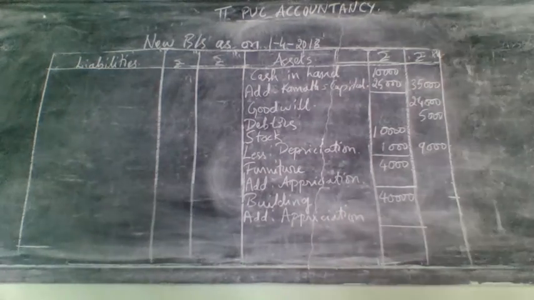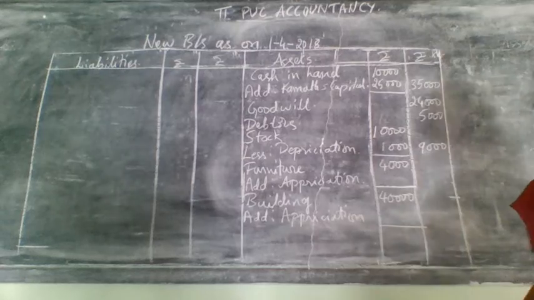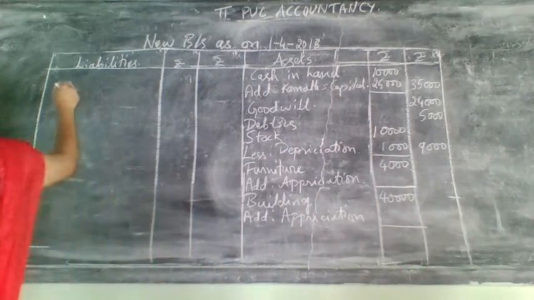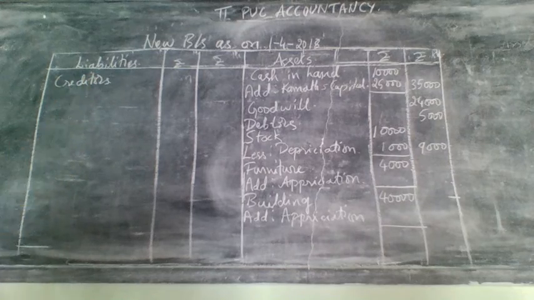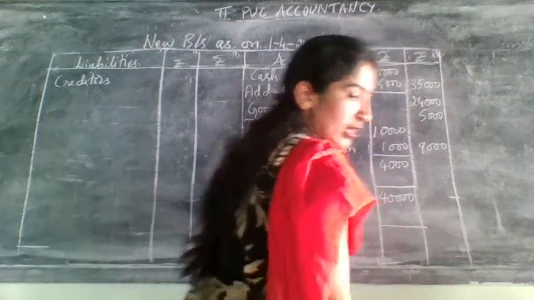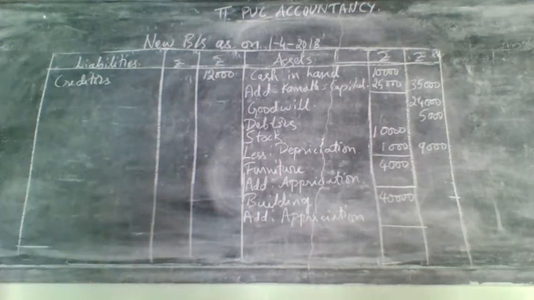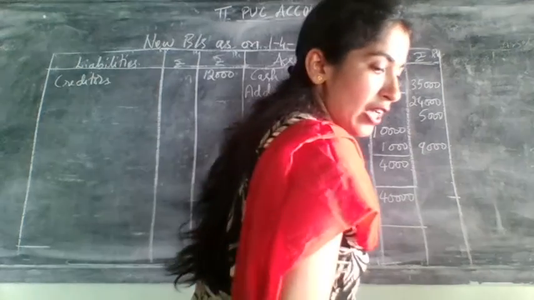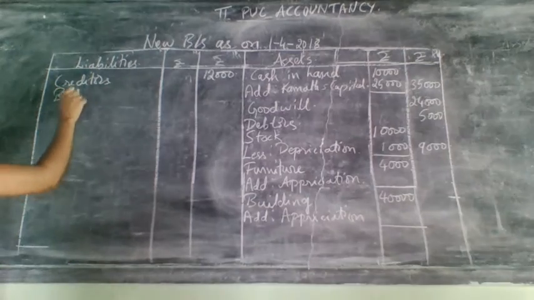Now let us move on to the liability side. On the liability side, they have first given only creditors. Usually creditors will not have an adjustment, only in one or two problems they have given it. So how much was the creditors amount? 12,000. Write that 12,000 directly on which side? Directly on the liability side. After the creditors they have given bills payable. For this there is no adjustment at all.